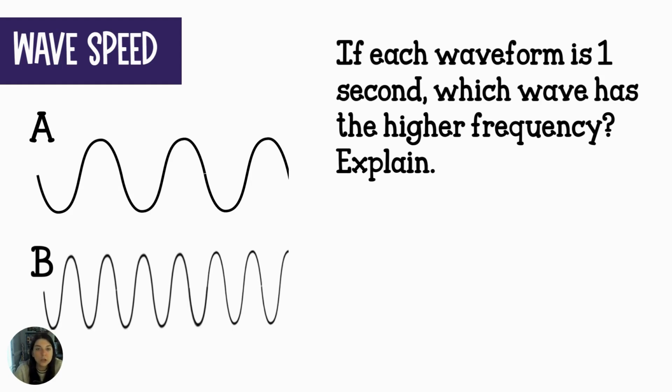Now, looking here at wave speed, if we have each of these waveforms representing 1 second, which of these has a higher frequency? As in, which has more waves per second? I hope that you said wave B because that's the correct answer. Wave B has more waves per second. Mathematically, it's because it has a shorter wavelength and more waves are able to pass per second. And that's it. That's wave speed.